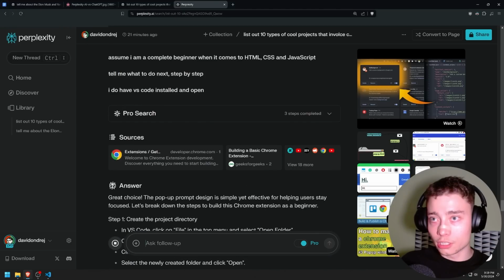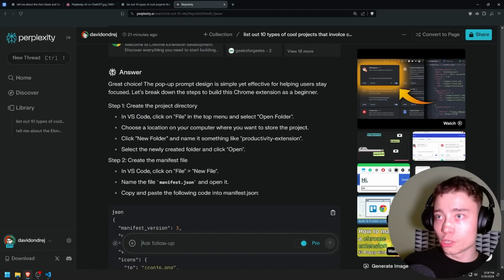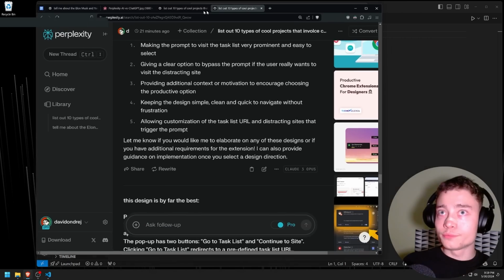So let's see what Claude 3 is cooking up. Great choice, blah, blah, blah. Step 1, create the project directory. In VS Code, click on File in the top menu and select Open Folder. So let's do that actually.